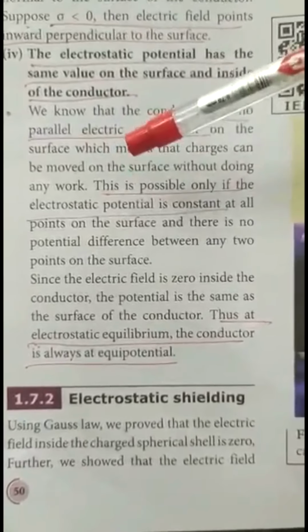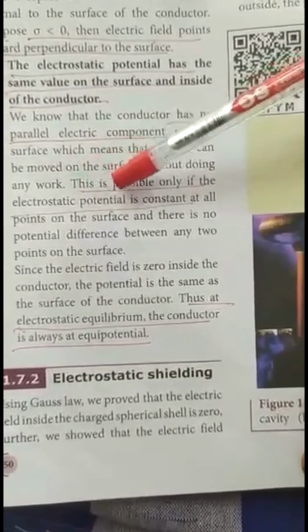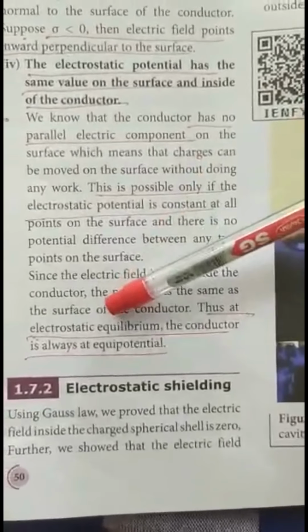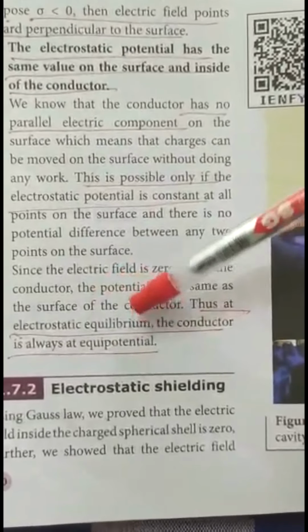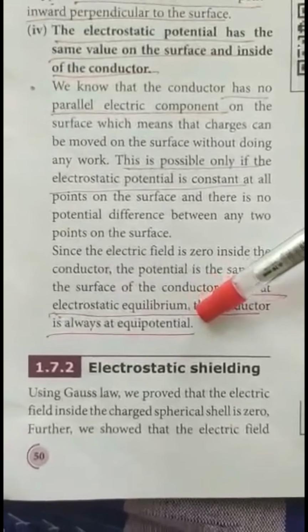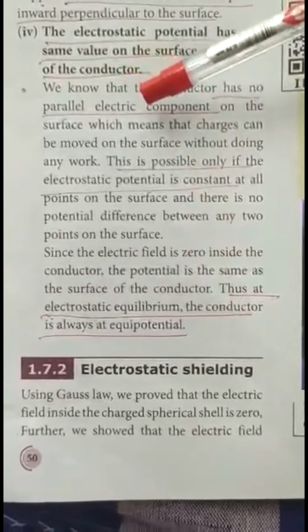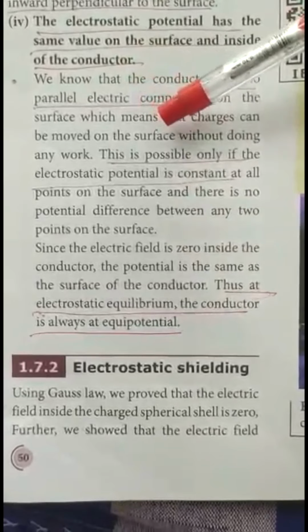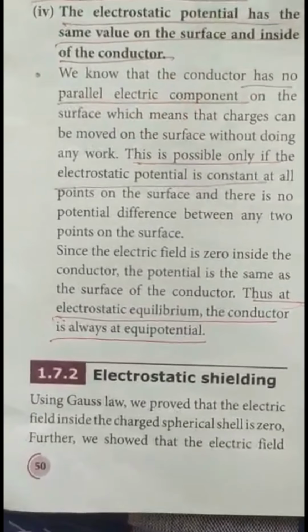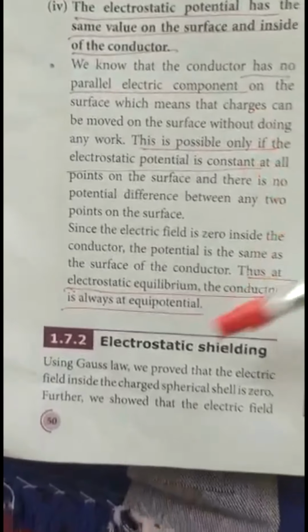So this is possible only if the electrostatic potential is constant. So the main point is at electrostatic equilibrium, the conductor is always at equipotential. Otherwise, the charges would move on the surface without doing any work. That is not possible. So these are the 4 points.